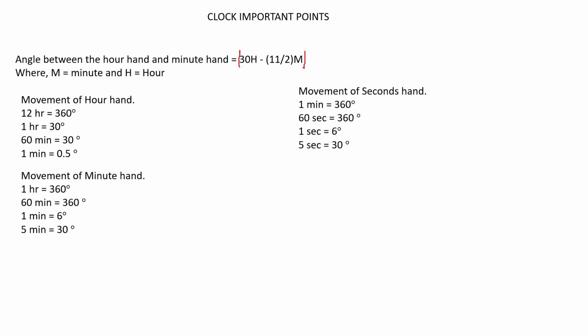where m is minute and h is hour. Now some of the important points I have written here: movement of hour hand, 12 hour 360 degree, 1 hour 30 degree, 60 minute is 30 degree, 1 minute is 0.5 degree. So same way I have given for minute and second hand also.